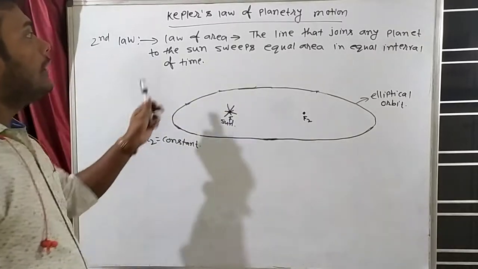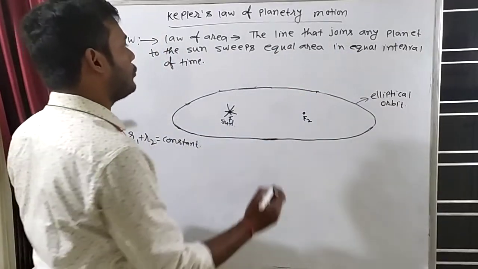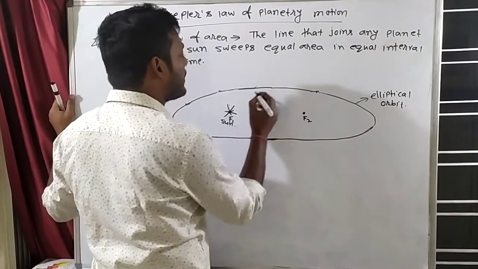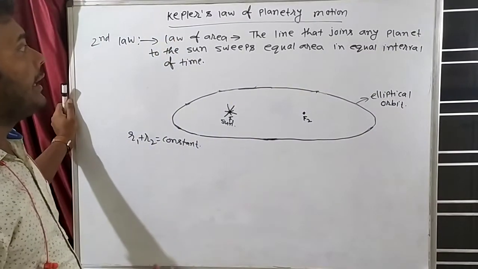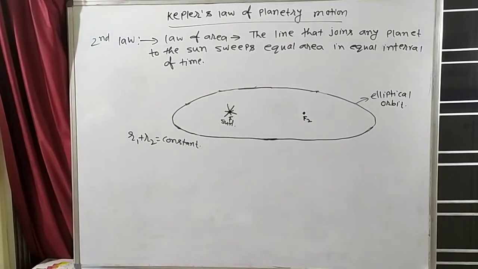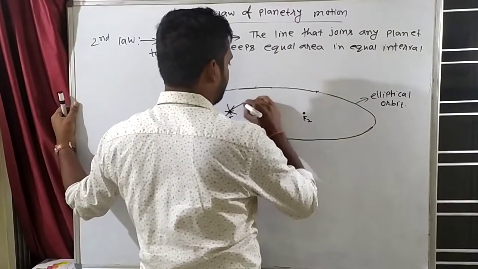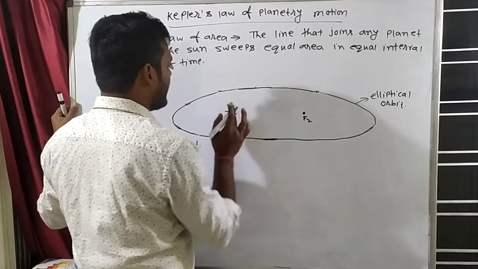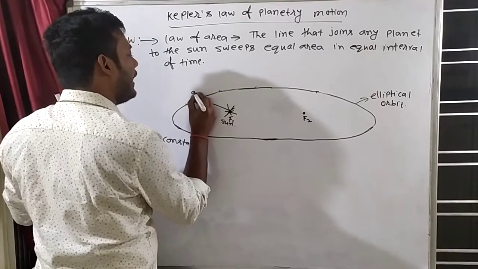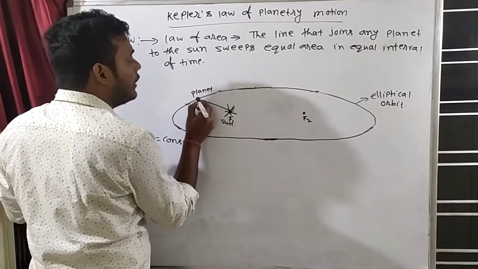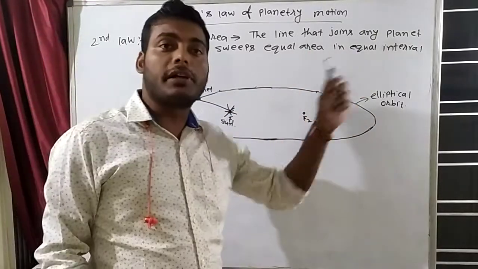What is given in this law? The line that joins any planet to the sun. For example, suppose that there is a planet. So any line that joins any planet to the sun sweeps equal area in equal intervals of time. What is the meaning of this? Try to understand. Suppose there is a planet here. Let's say this is a planet. So this planet will keep moving in this elliptical orbit, right?